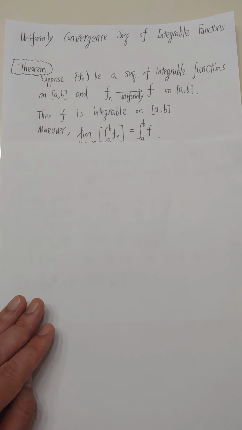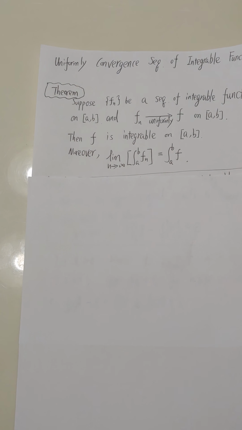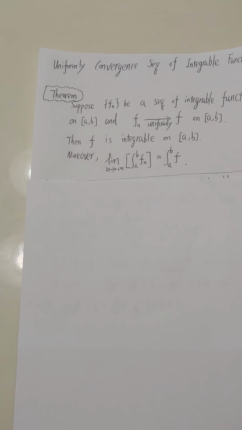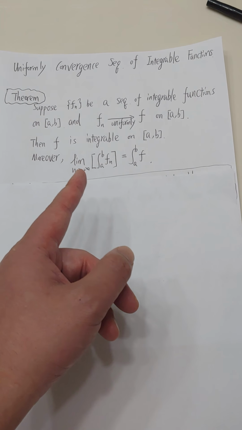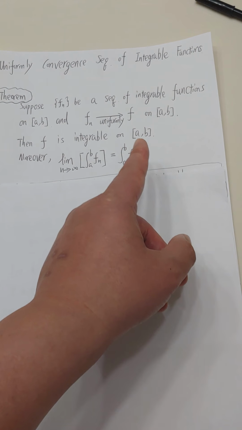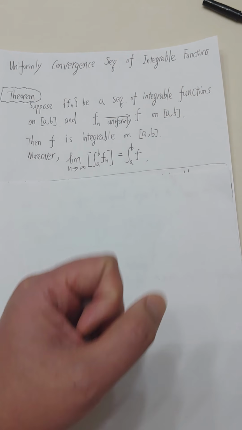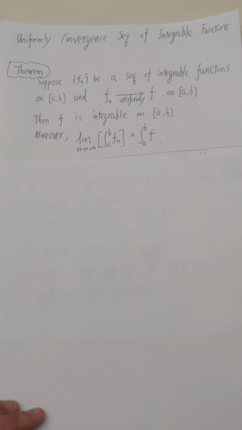For pointwise convergence we have some examples that say they may not be the same. I remember the example where the integral is 1, so the limit is 1, but for the limit function, when you take the integral, it would be 0, right? So they may not be the same. So let's look at how to prove this theorem.